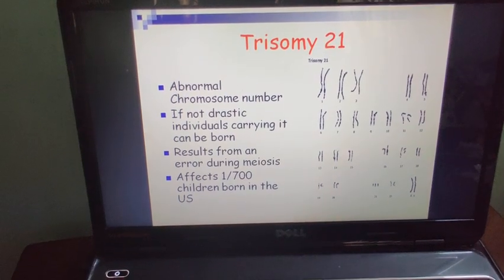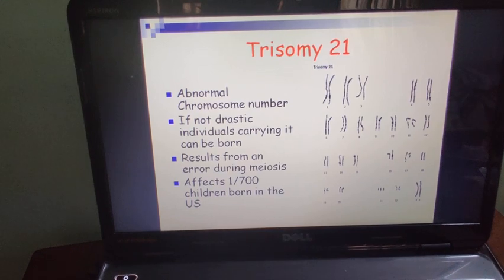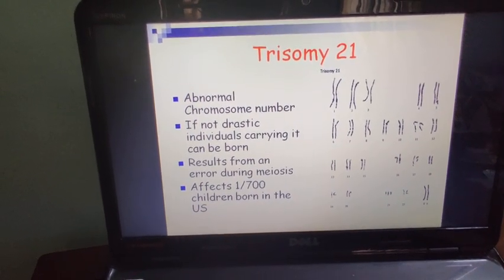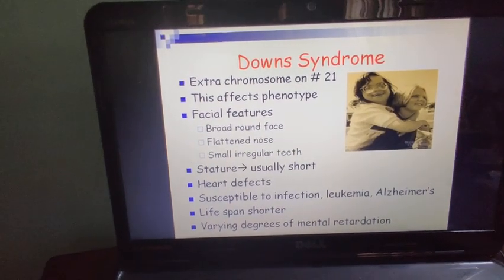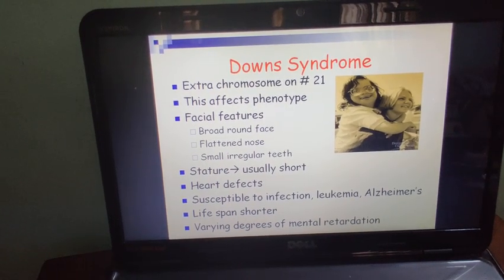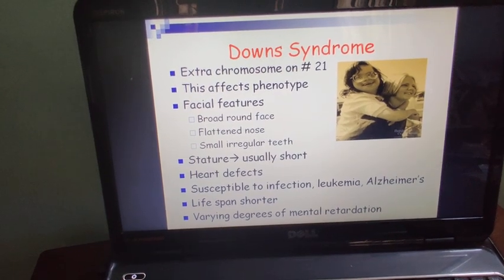Trisomy 21 means an abnormal chromosome number is there. In this, chromosome number 21 is 3 in number instead of 2. Down syndrome has an extra chromosome on chromosome 21. So trisomy results in Down syndrome.